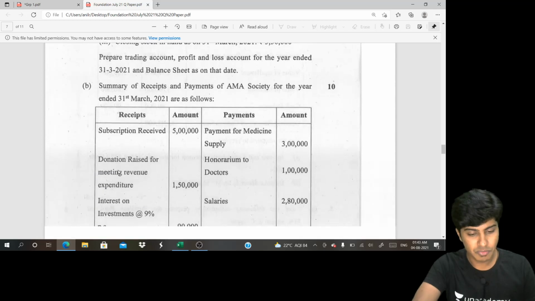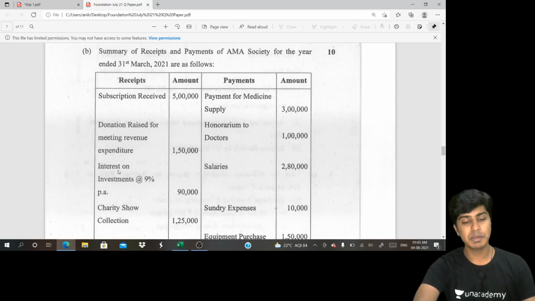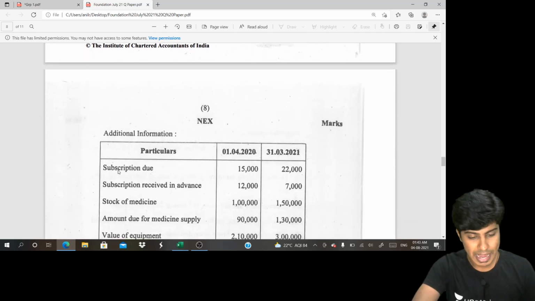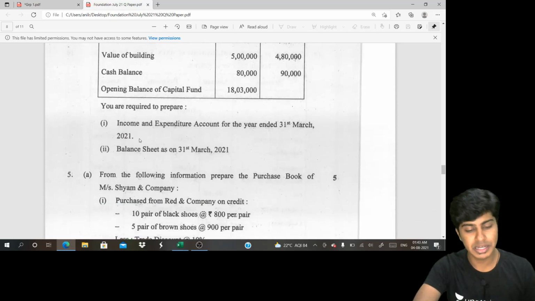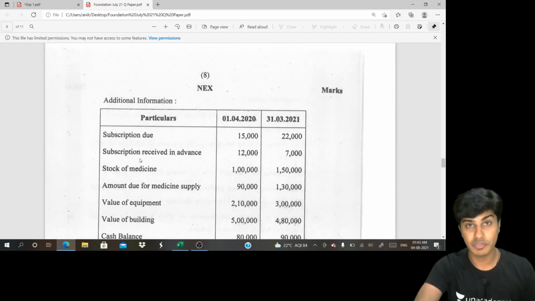Then we have question number 4b, which was an NPO question where the receipts and payment account was given to us, and what we were supposed to do was prepare income and expenditure account and balance sheet. And subscriptions was a very beautiful adjustment. I've done that in detail.